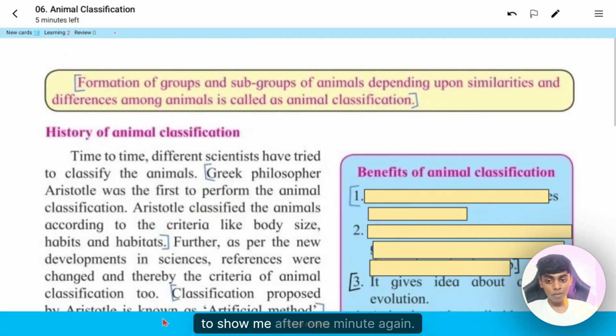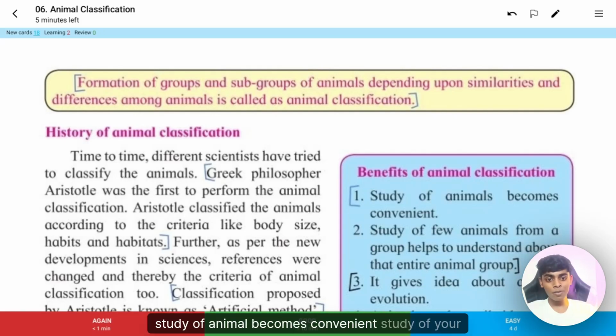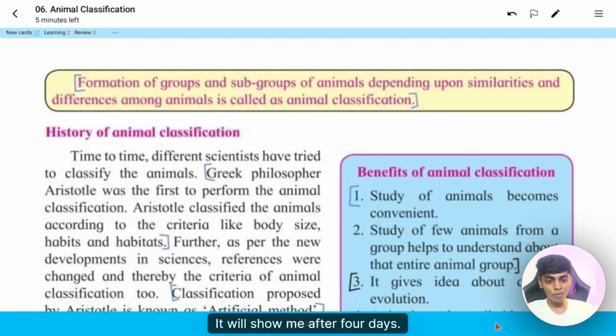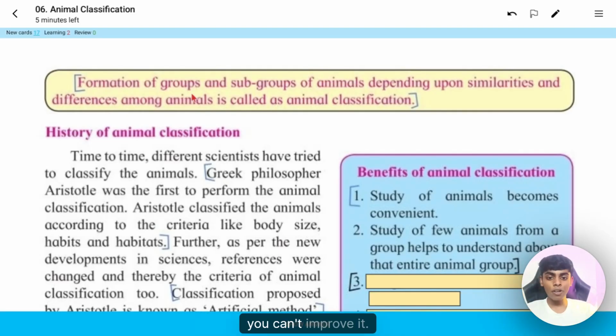I click on again. It will show me after 1 minute again. Okay, now it is asking me the benefits of studying animals: it becomes convenient to study your animals and helps us understand the entire group. Okay, so now I could remember it very easily. It will show me after 4 days, because if you can't measure it, you can't improve it.